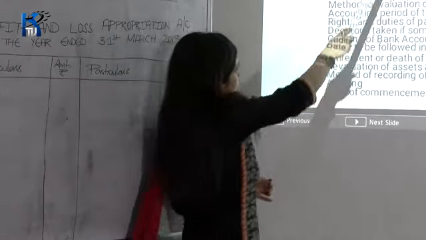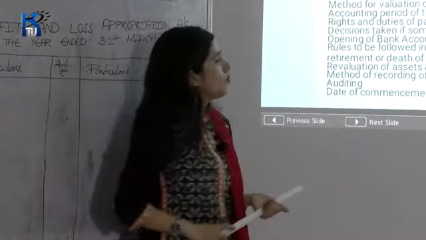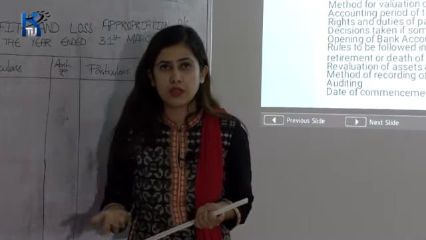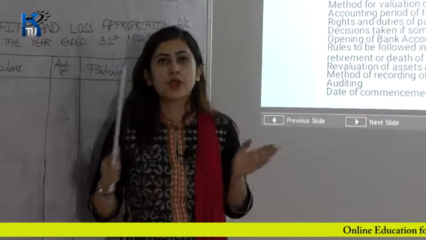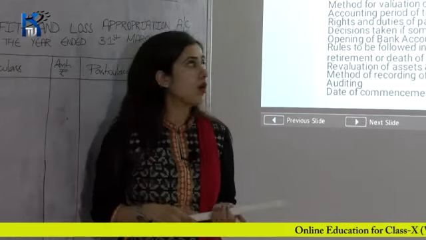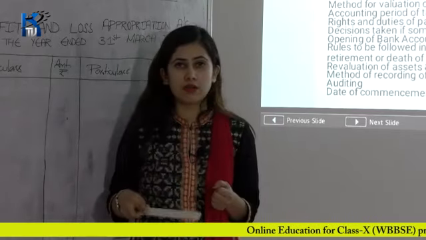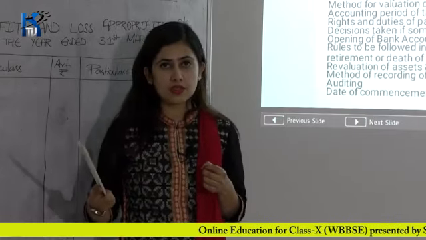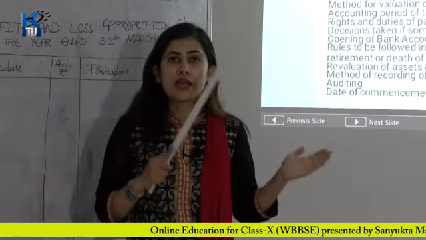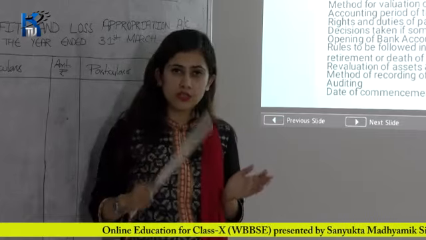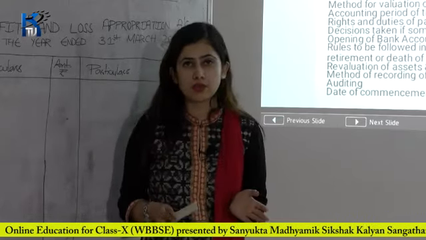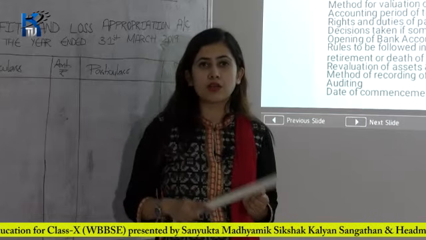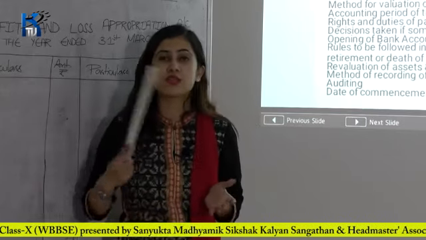Then the second type of partnership is partnership at will. In a partnership at will, they will also not mention the duration, because the time period depends upon the partners. You can continue your business for 2 years, 3 years, or you can dissolve it within 1 year also. It depends upon the will of the partners to continue or to dissolve the business.